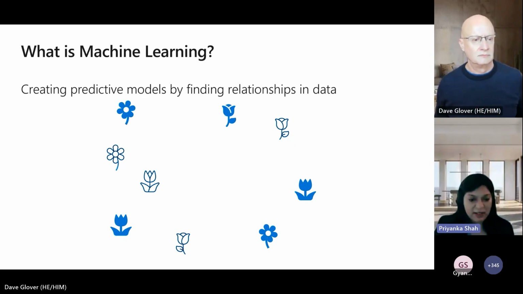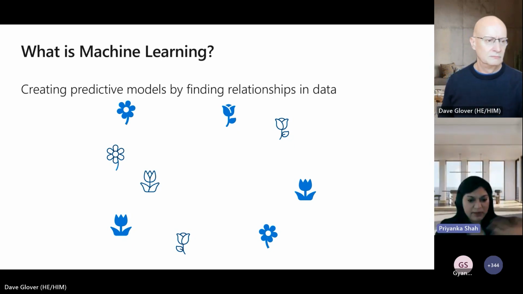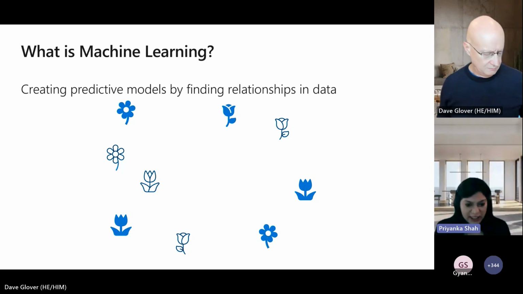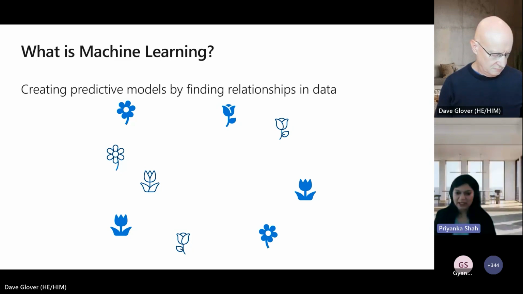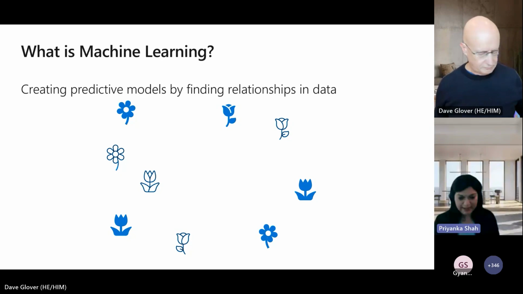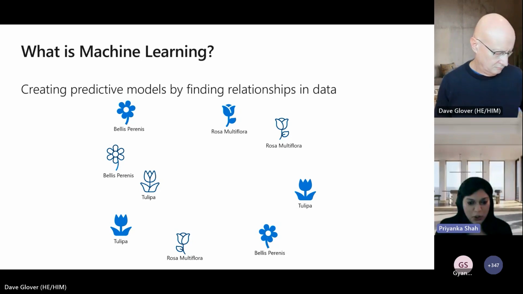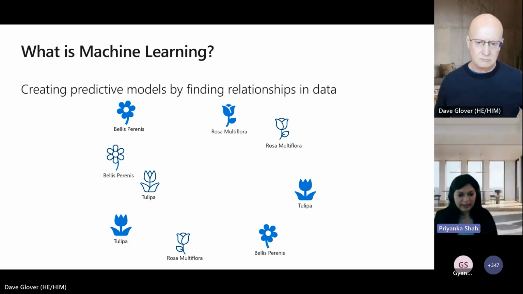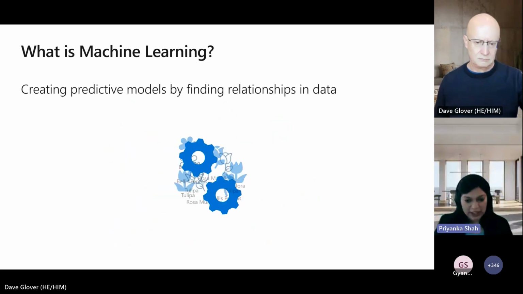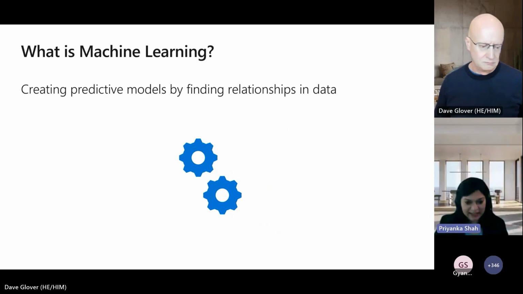What machine learning does is, you give a set of data points to the machine, you teach it, and then based on the training which you give the machine, it will be able to find relationships in the data. So on the screen here, let's say you have some data points in the form of flowers, and each flower has features like number of petals, size of the stem, and color. And then you're labeling the data as tulipa, rosa or Bellis perennis. Then you will be teaching the machine that these are the salient features of the data, and this is how you identify each particular data point.